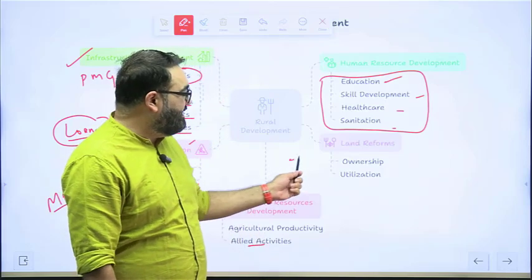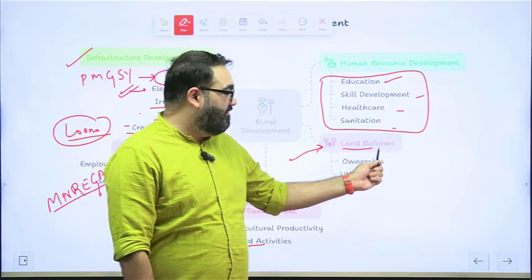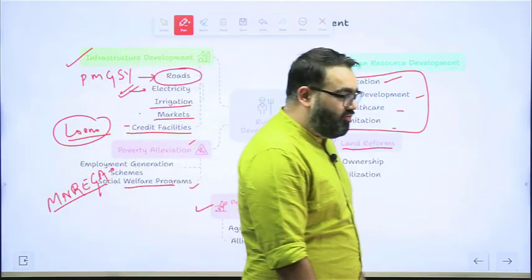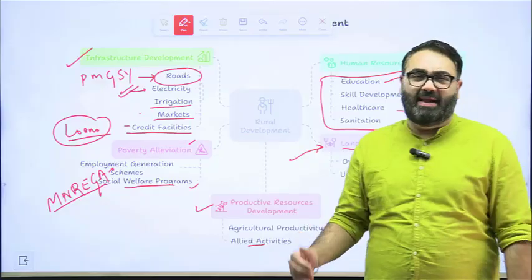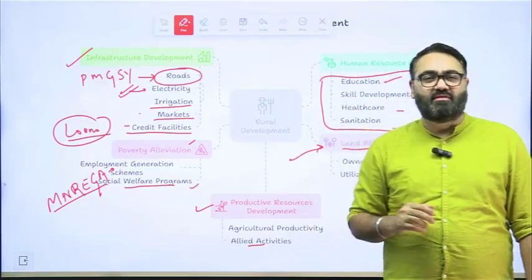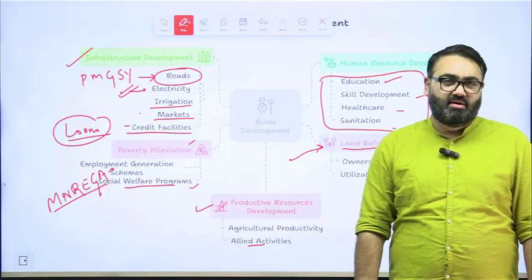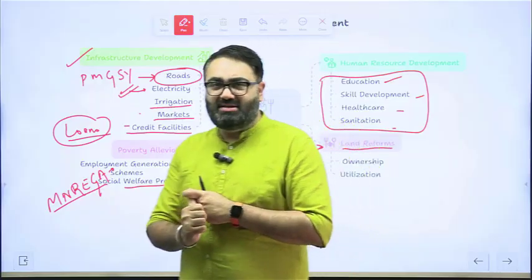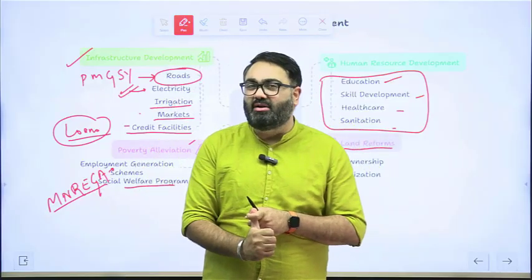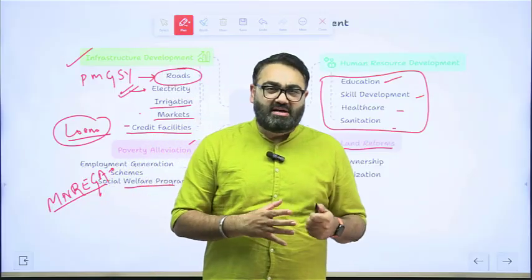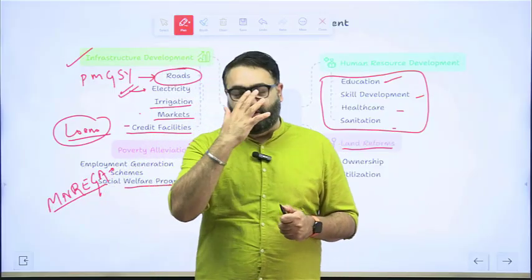And since independence, the one other area where the governments have focused on are land reforms. You would remember, ever since we became independent, there were three important land reforms that were introduced by the government. First, the land reform was abolition of the zamindars, abolition of the intermediary as you would call it. Second, it was tenancy reforms. The tenants would have certain rights over the land.